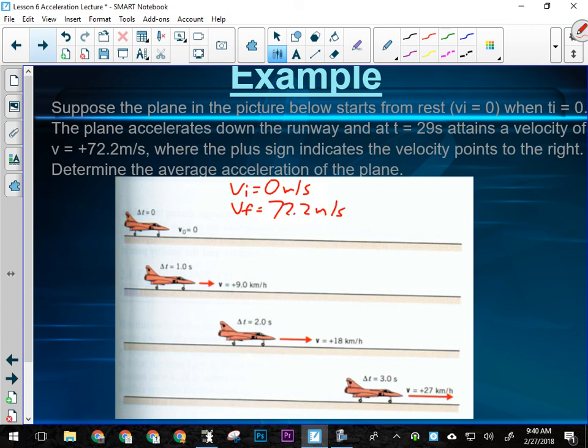And I have the time, 29 seconds. I'm being asked to calculate acceleration. Can I use my good old Science 10 acceleration formula? I can plug in for that. So a equals vf minus vi over t, so that'll be 72.2 minus 0 over 29 seconds.